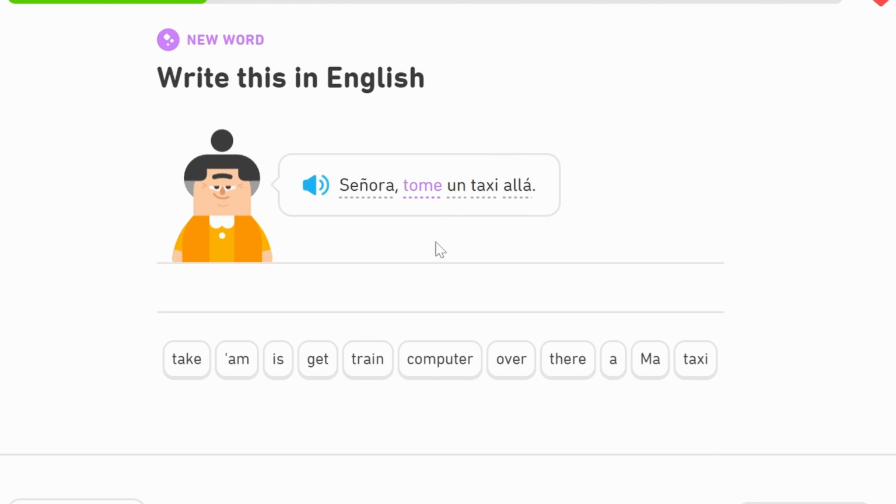So here's another instruction. Señora, tome un taxi allá. Señora is the feminine version of señor. Tome is again an instruction, and it comes from the infinitive tomar, which is to take. So it's: Señora, ma'am, take a taxi there. Allá, or allí, is there.